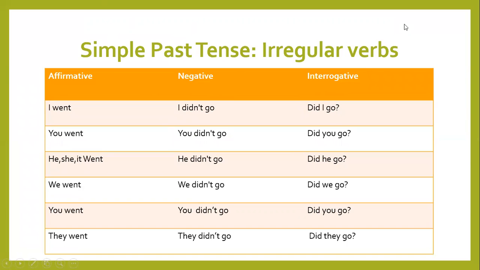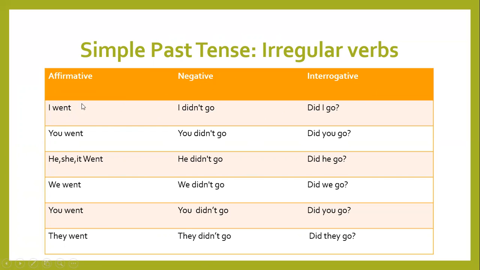Simple past tense irregular verbs. Here we use the verb go. Go has the second form went. I went. I didn't go. Did I go? You went. He, she, it went. We went. You went. They went. According to this, we change the negative and interrogative. I went.